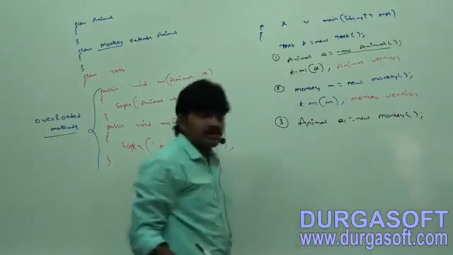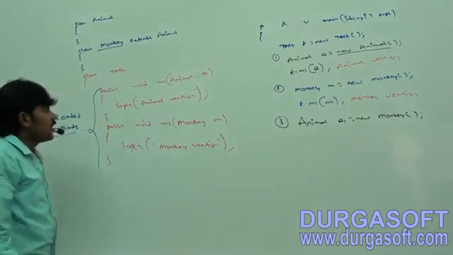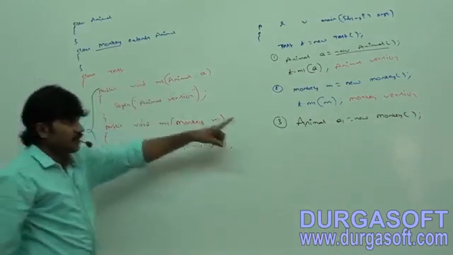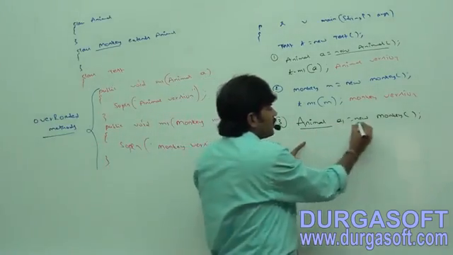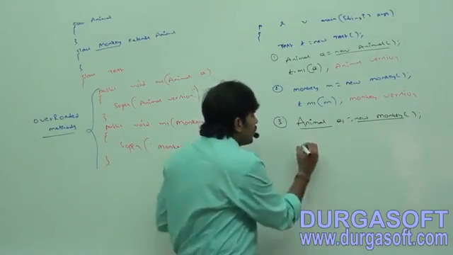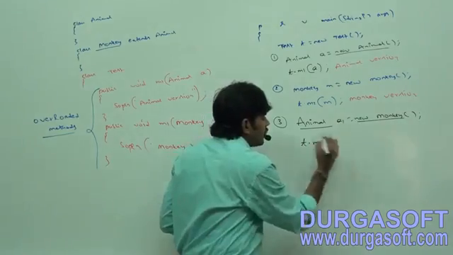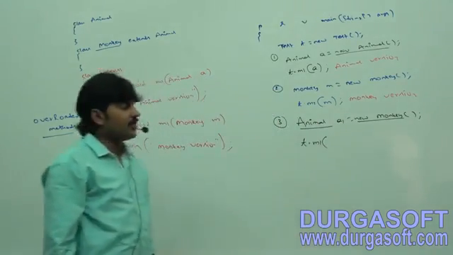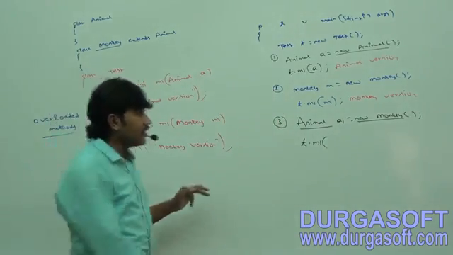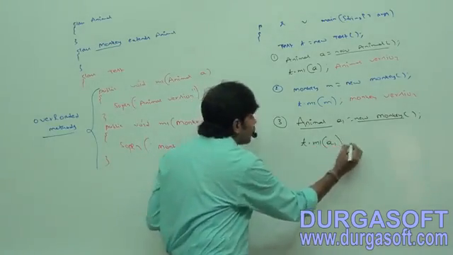Animal a1 is equal to new Monkey. Sir, parent reference, child object. t.m1 of a1.